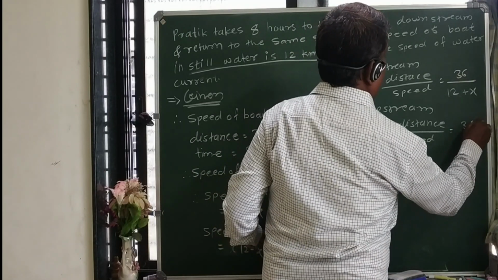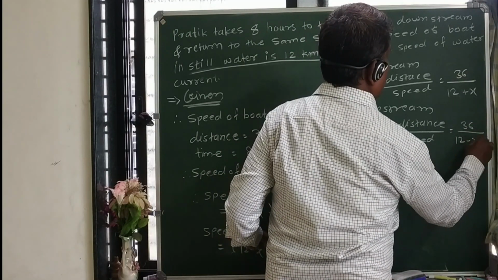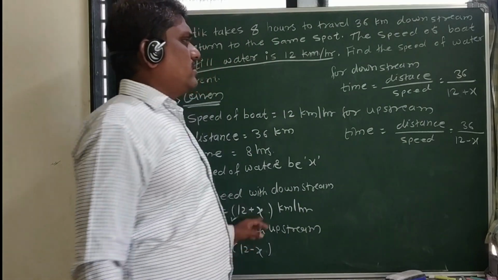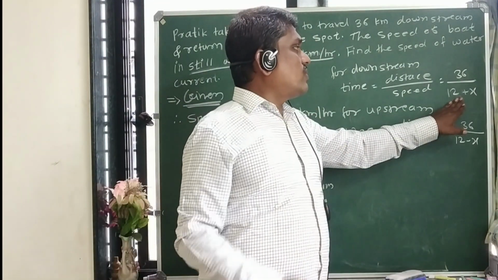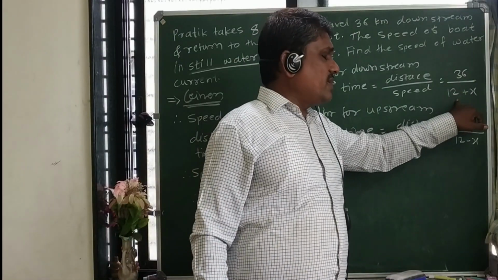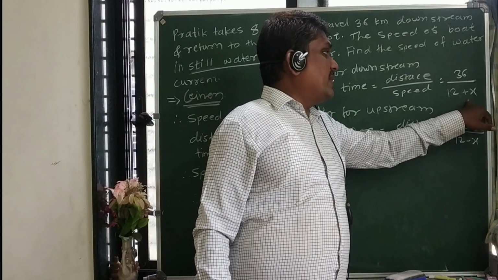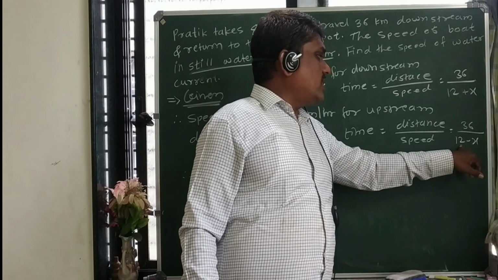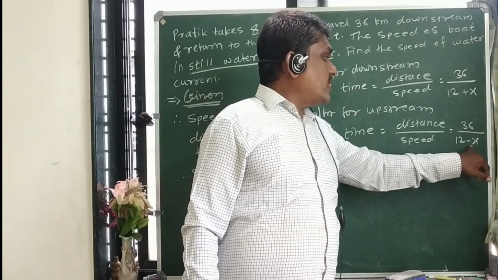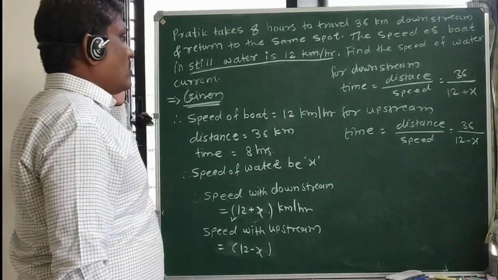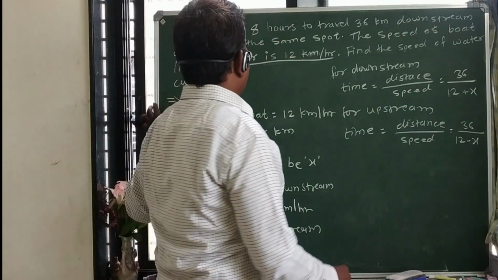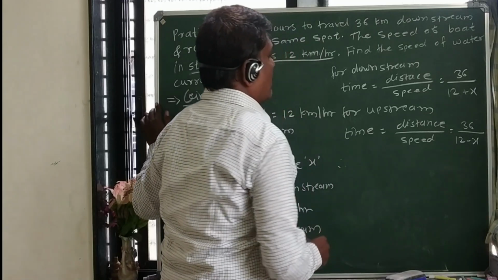So distance is equal to again 36 upon 12 minus x. So this is the common thing there. If the boat travels downstream, the speeds get added, and when it goes upstream, in the opposite direction of the flow, the speed gets subtracted. So the total time they have been given is 8 hours, so we can add both of them.